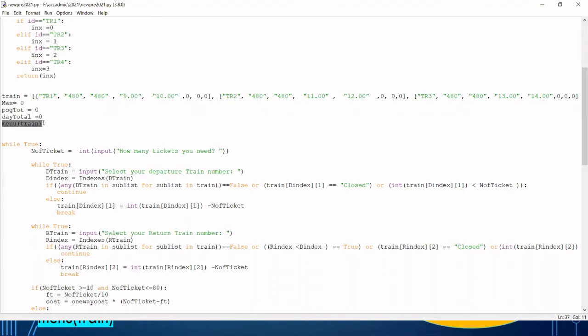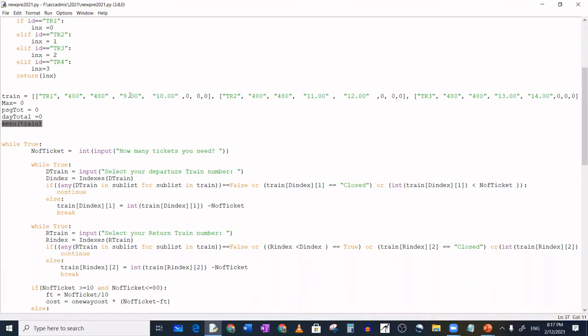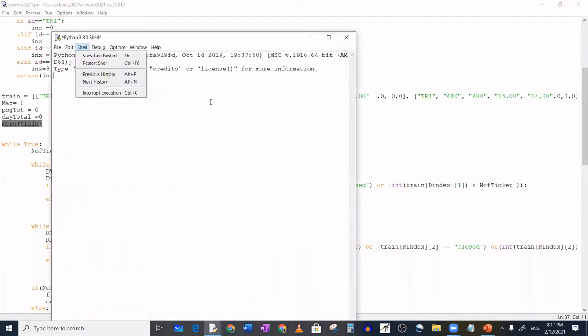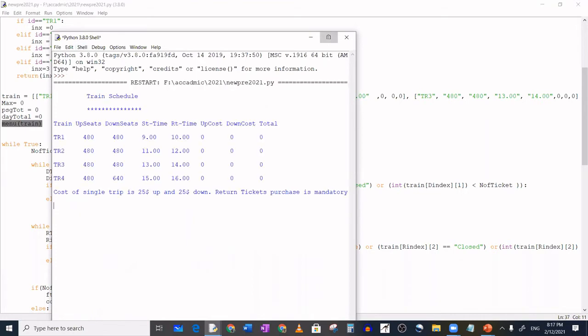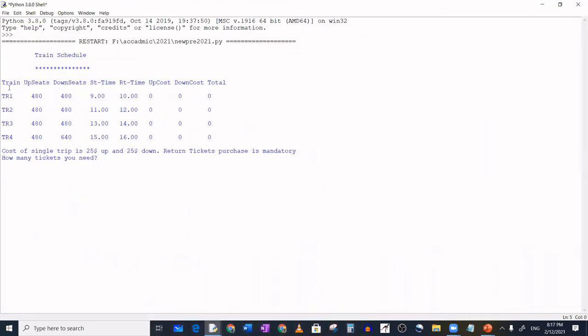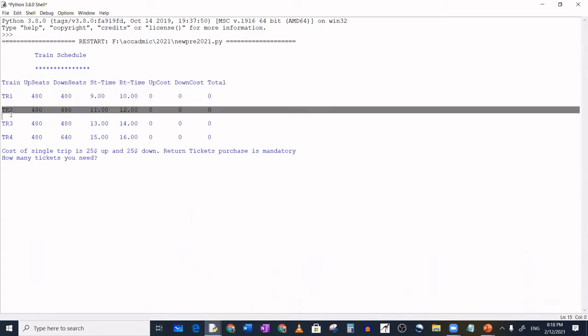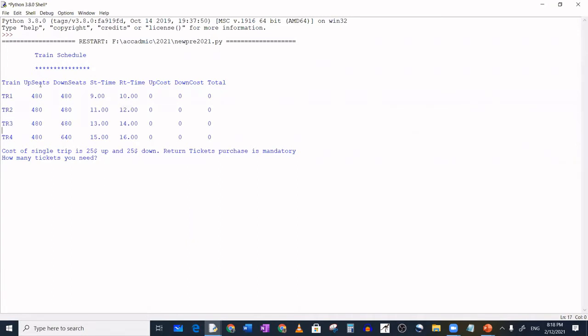We have to press F5 to see the output. It's running, we'll maximize it. Okay, our display is clear, right? Here the train numbers TR1, TR2, TR3 that I stored are displayed. Then the seats: total seats available now is 480, at the start of the day.